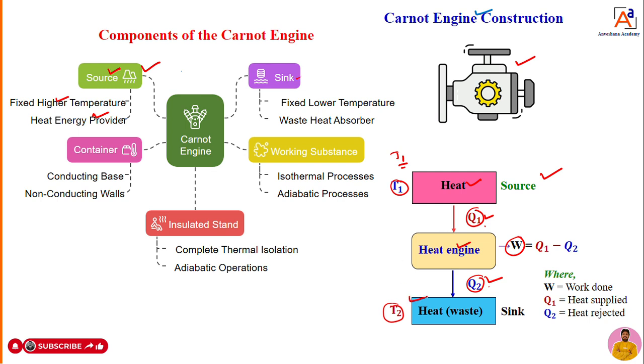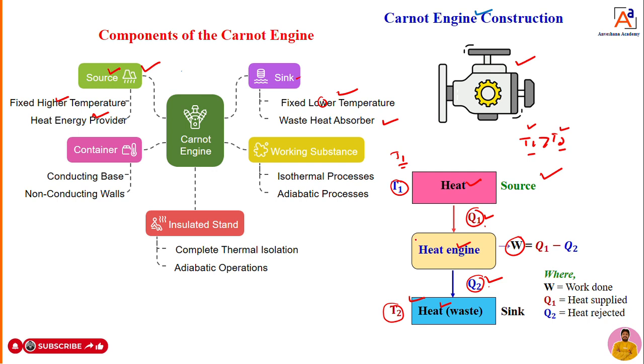This is the second component, the sink. Again it has a fixed temperature, but it is lower. Lower than what? Here T1 is greater than T2. The heat source temperature is T1, and it is greater than T2, the temperature of the heat sink. Both are constant because heat is added at constant temperature, and heat rejected from the engine is also at constant temperature, hence the temperature remains fixed. Then this heat sink acts as a heat absorber.